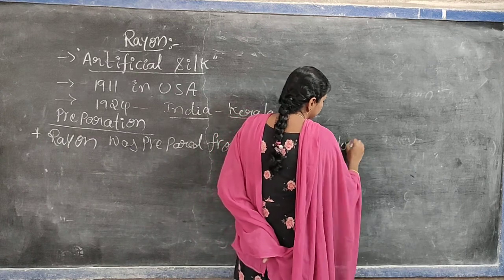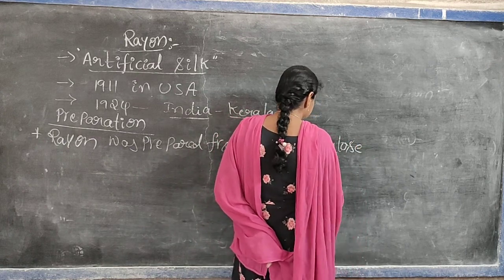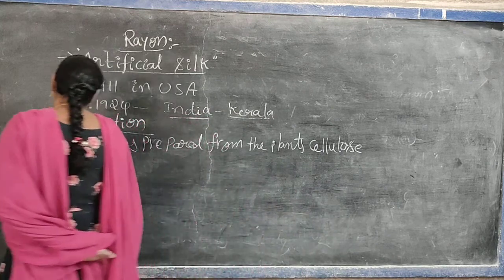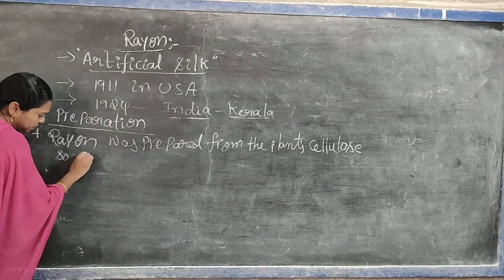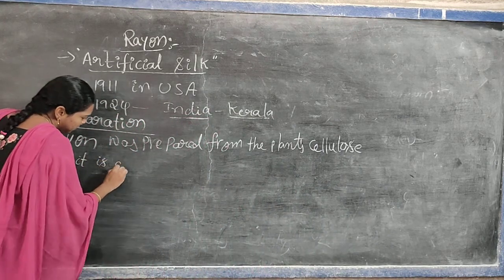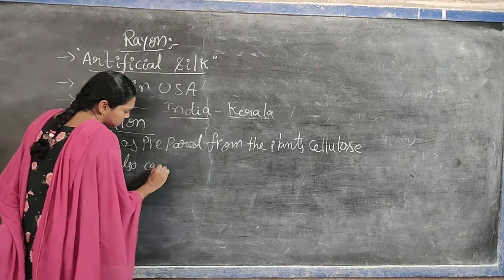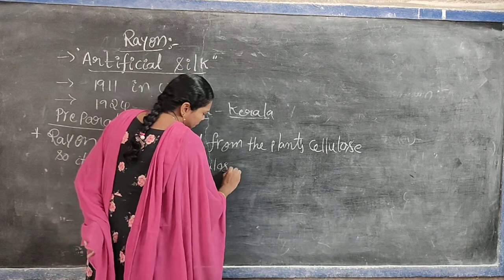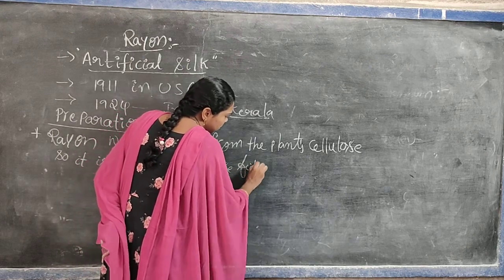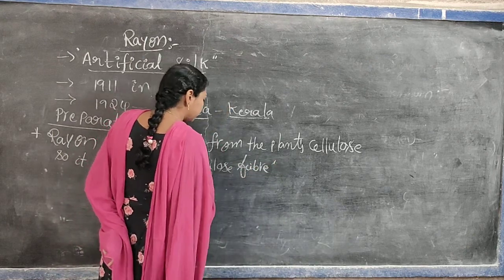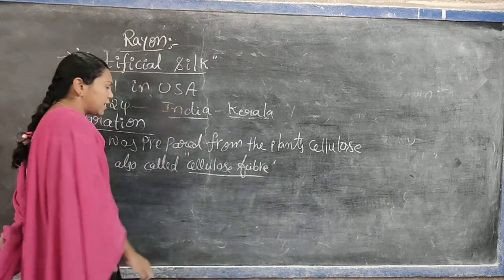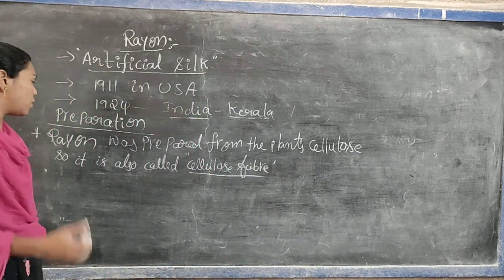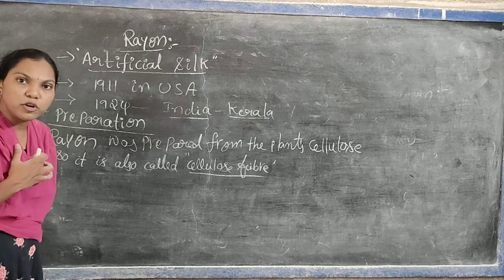Rayon was prepared from the plant's cellulose, so it is also called cellulose fiber. Do you understand? Rayon is prepared from the plant's cellulose, so it is also called cellulose fiber.